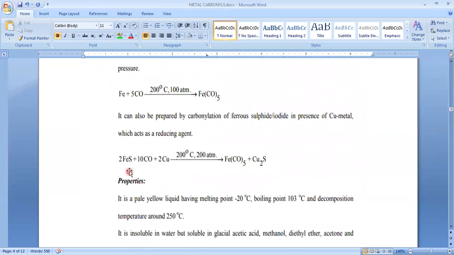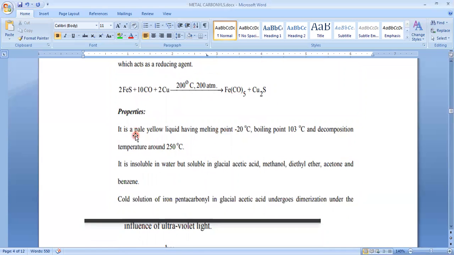And one more method: as in the previous one, where for nickel tetracarbonyl we used nickel sulfide, here we are using iron sulfide, or ferrous sulfide, with carbon monoxide in the presence of copper. Copper acts as a catalyst, or you can say a reducing agent also. It results in the formation of iron pentacarbonyl. Next, the properties. As with the previous one, this is a liquid, but the previous one is a colorless liquid, whereas this one is a yellow colored liquid.